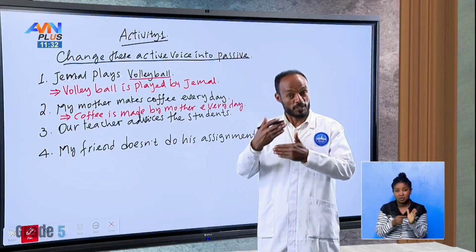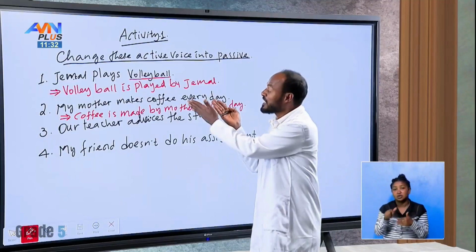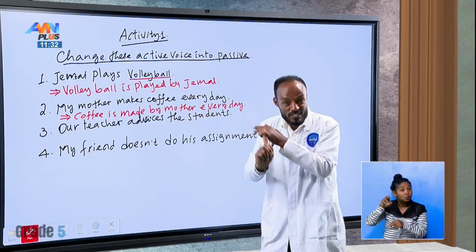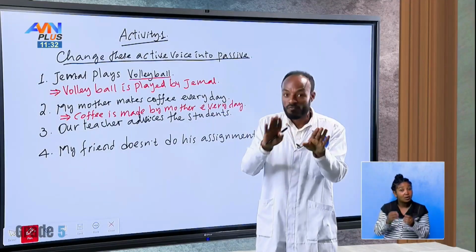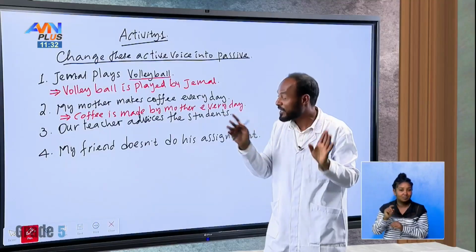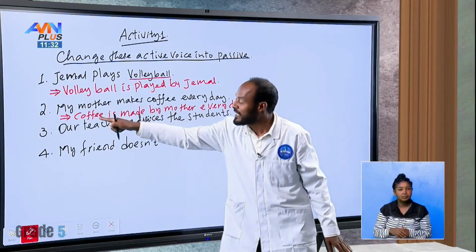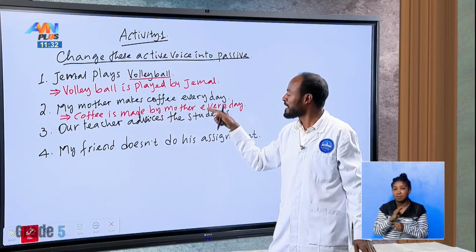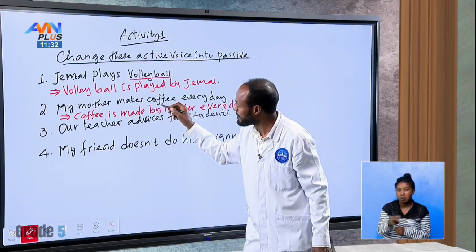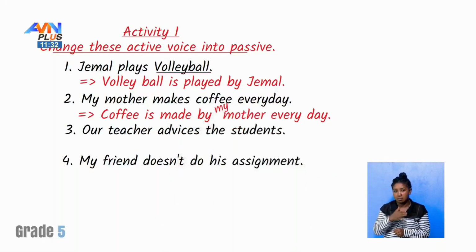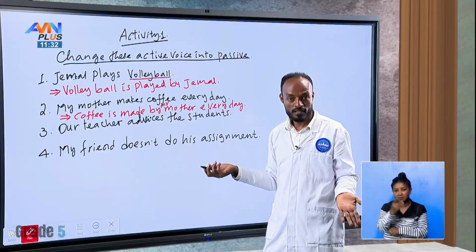It shows the repetition of an action. So it should be here in passive voice and in active voice. Don't worry about this one. Every day should be here. So coffee is made by my mother every day.